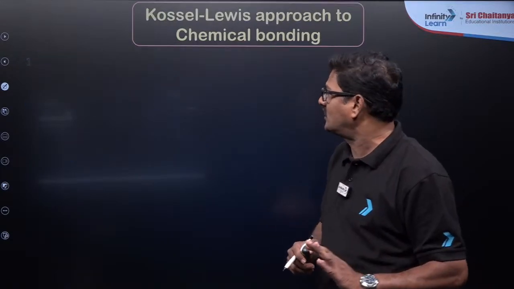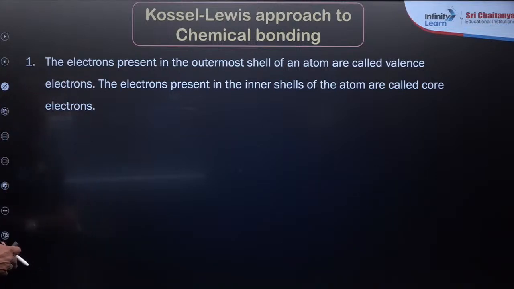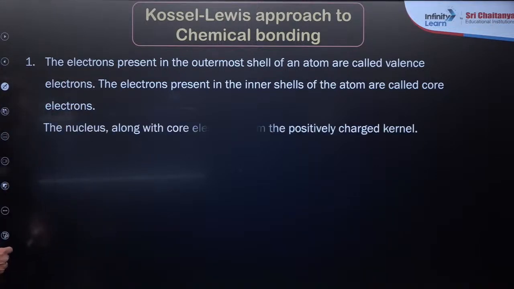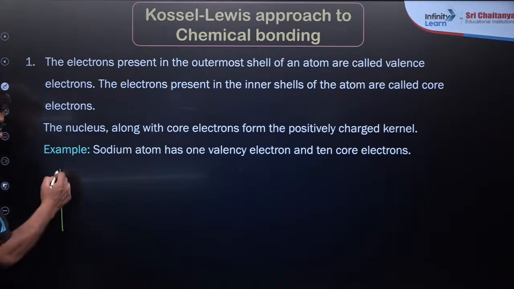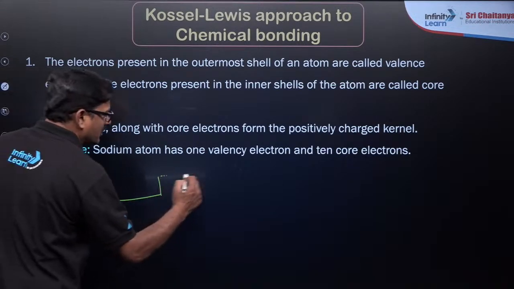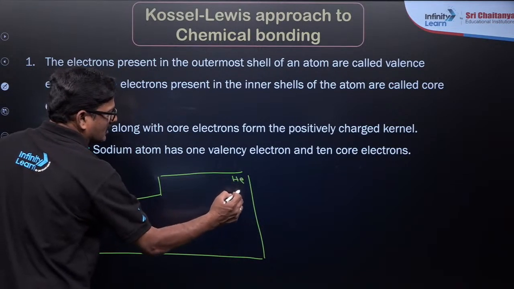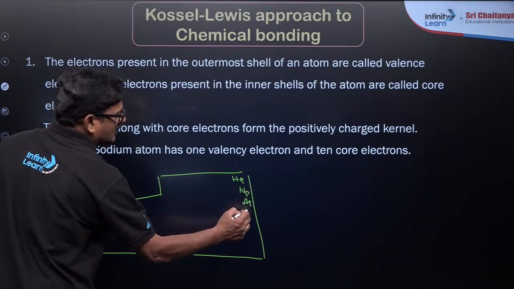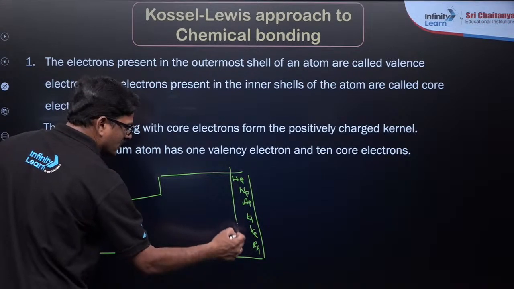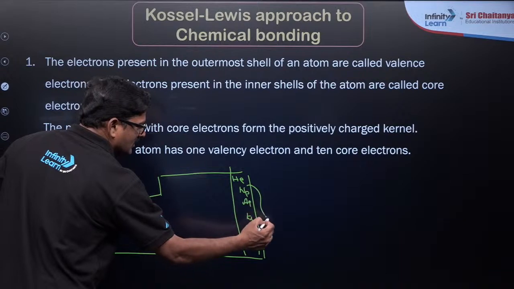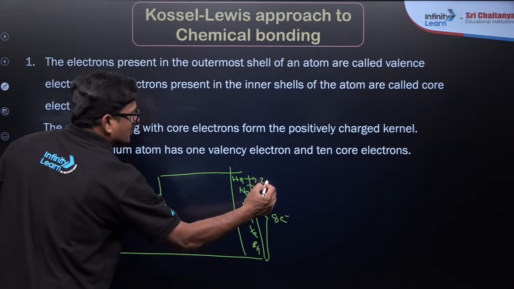Okay, so let's talk about the electrons present in the outermost shell, which are called valence electrons. In the periodic table, it is all about the octet rule. In these elements, you can see helium, neon, argon, krypton, xenon and radon. These elements are called noble gases. They have 8 electrons in the outermost shell, and helium has just 2 electrons.